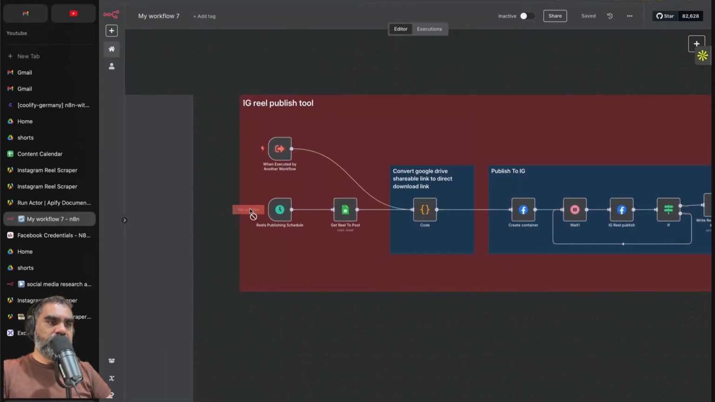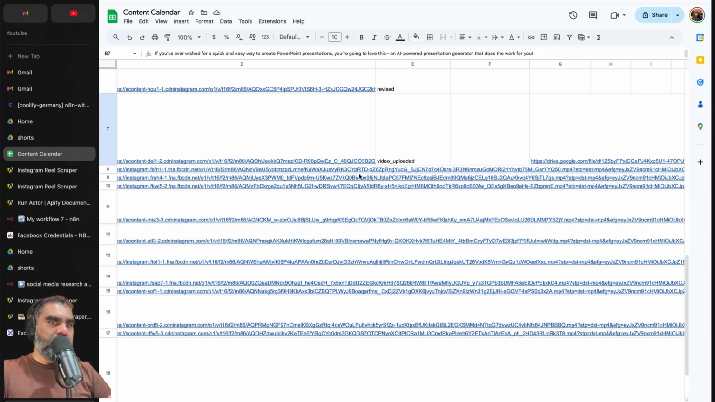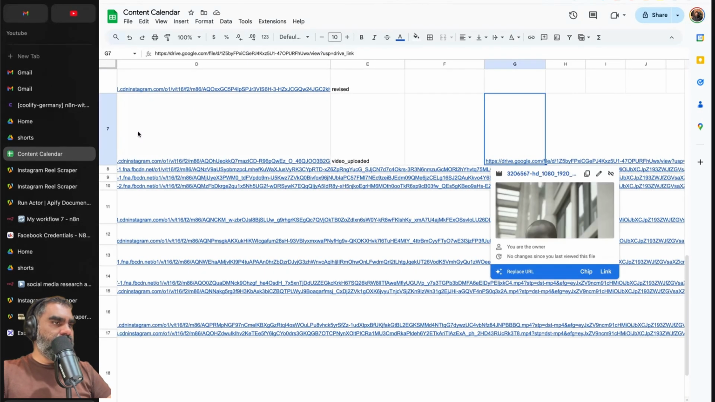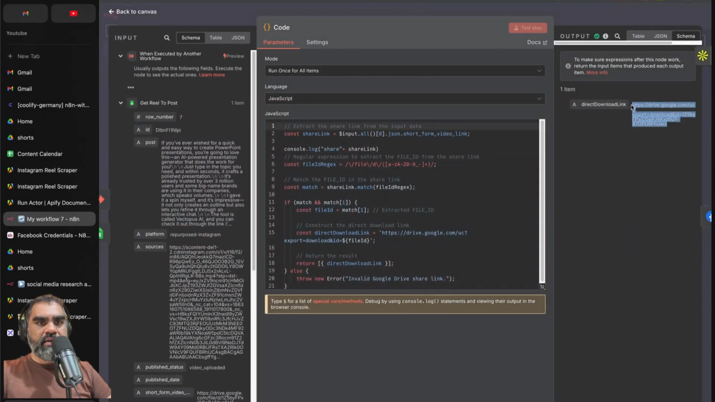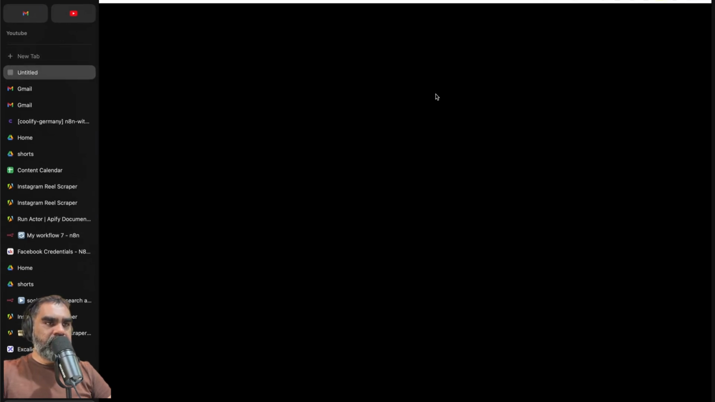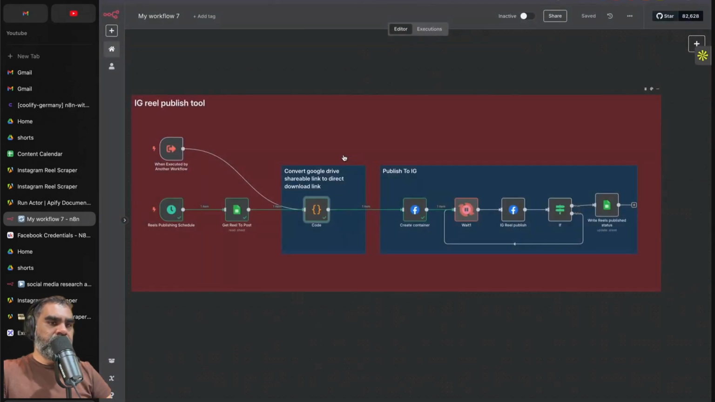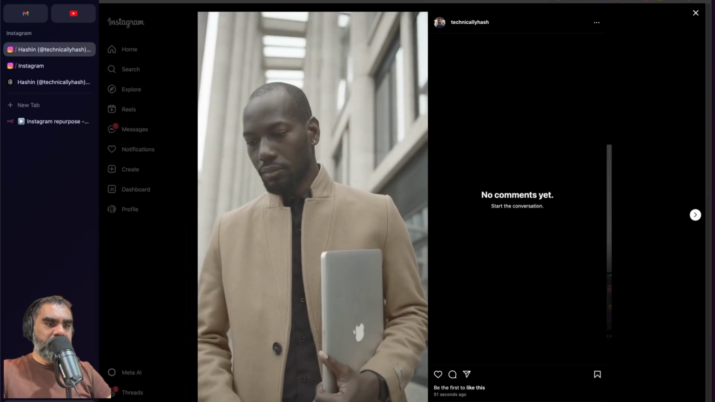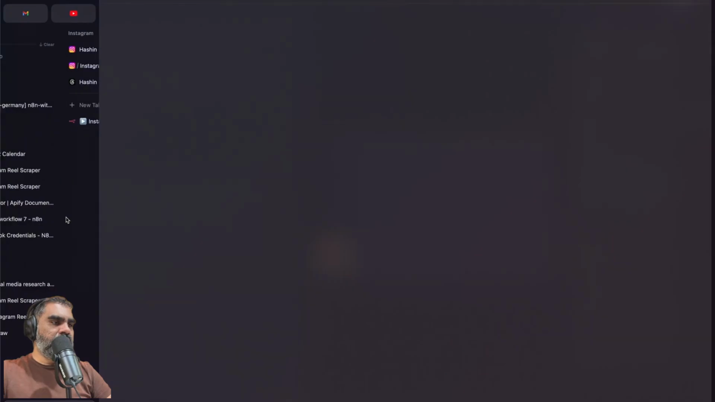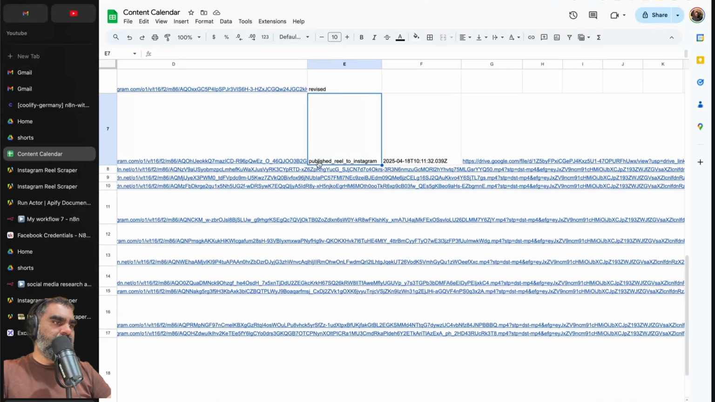If I test this workflow, it will pick up a video from my content calendar. What it does is take this Drive URL and convert that into a direct link, so that it can directly access the video, because the Drive URL has a bunch of elements around it, so it's not the actual video. So it's now publishing to Instagram. 51 seconds ago, that is our reel published over there. And once it is published, the status will be published reel to Instagram. So that's the entire workflow.